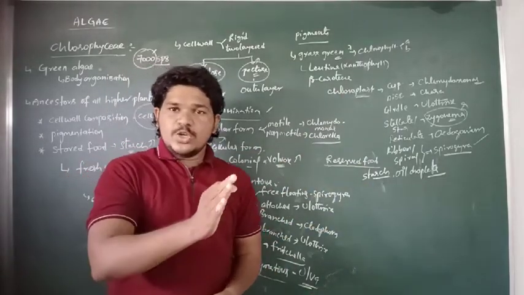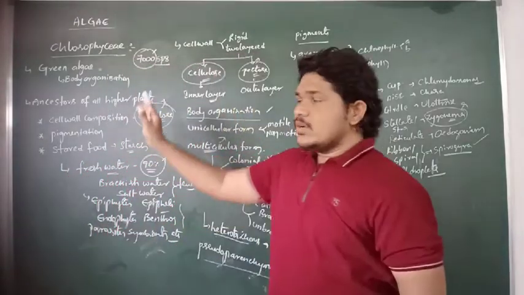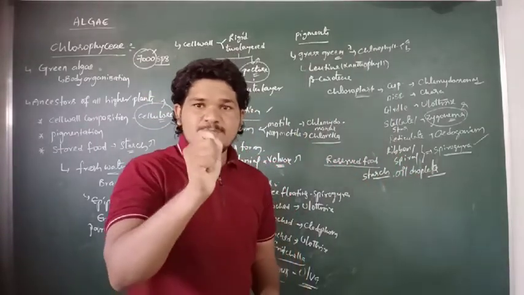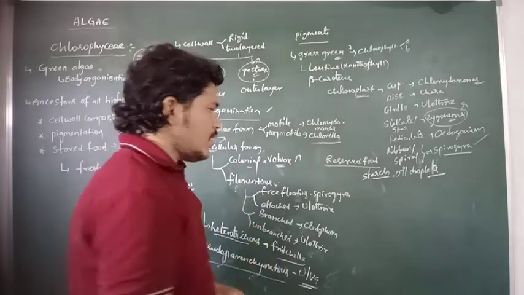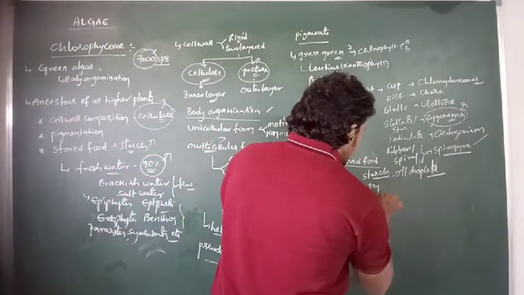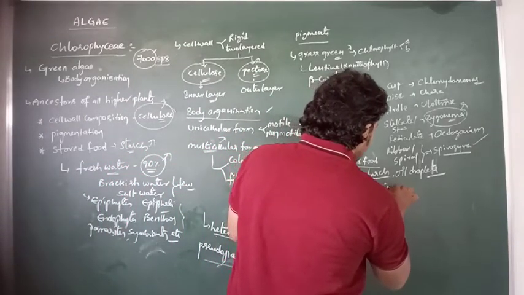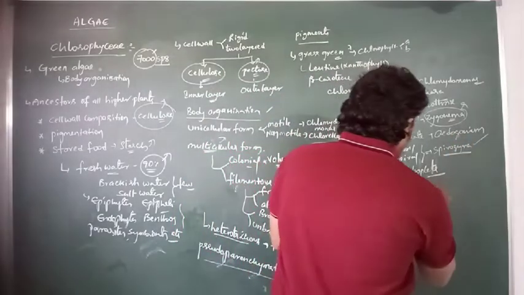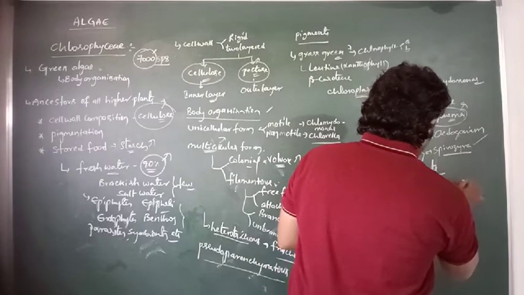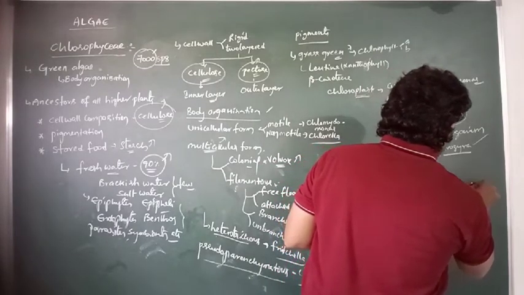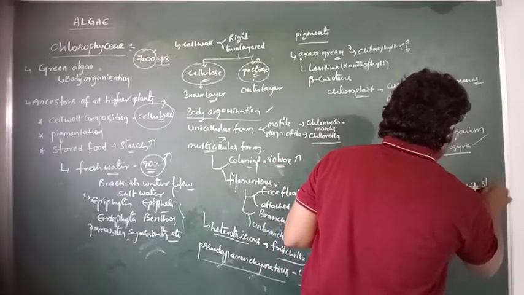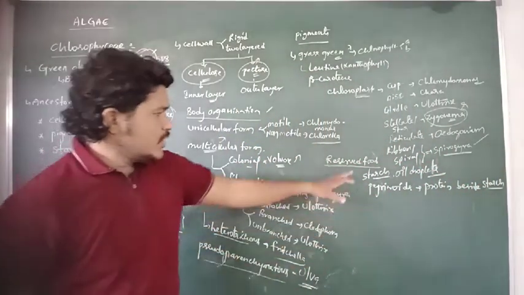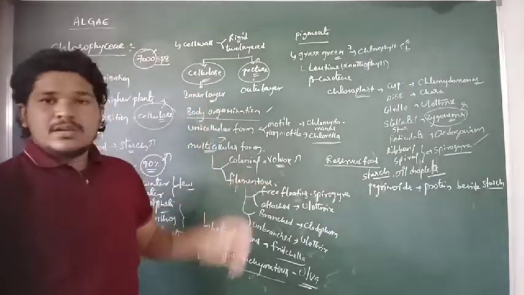The chloroplast present in Chlorophyceae contains specialized storage bodies called pyrenoids, which contain protein besides the starch. So this is about the reserved food materials in Chlorophyceae.